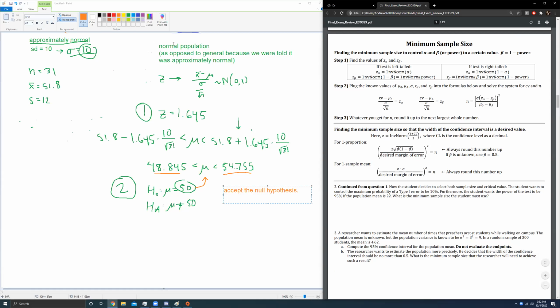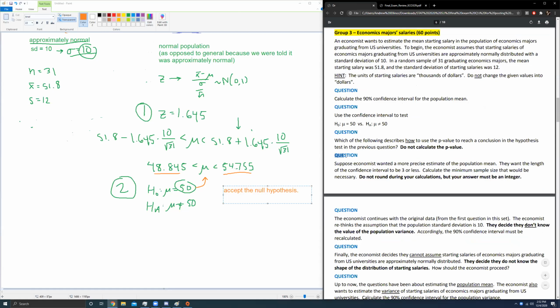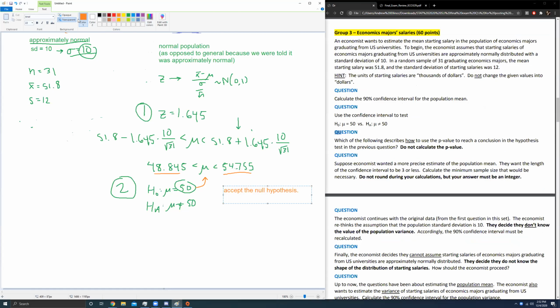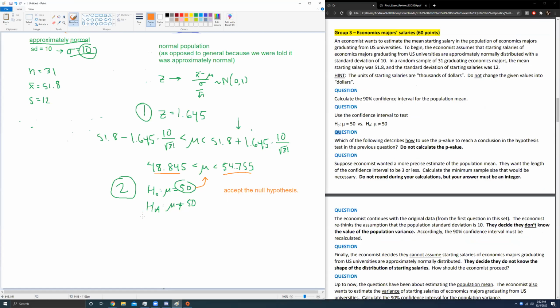So our z-score, when we go ahead and do this minimum sample size question, I guess this is question 4. Question 3 was the theory question. There we go, 3, it's just a theory question. What's a p-value? Question 4 is on this sample size. So n equals z times standard deviation over margin of error, what I say is desired margin of error, all squared.